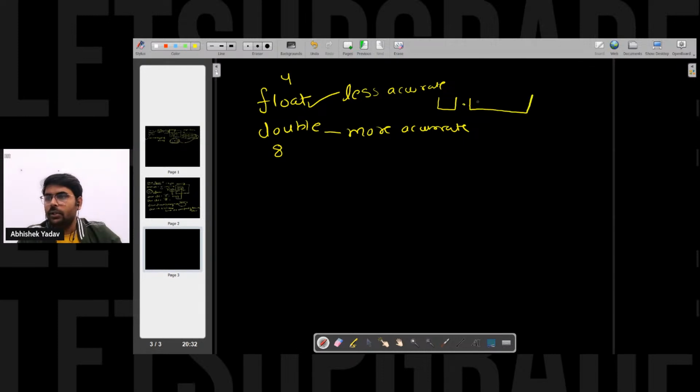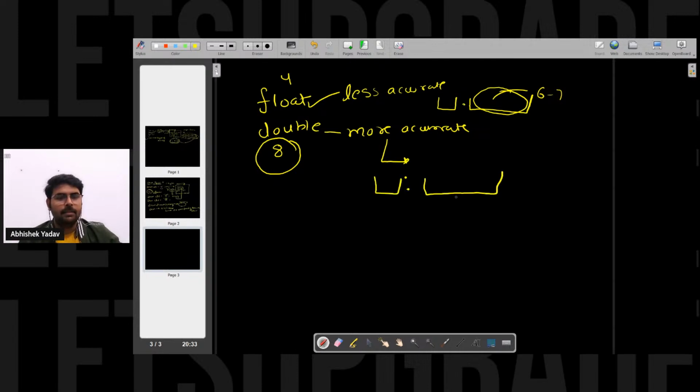Right. So in float, this decimal part can be up to 6 to 7 decimal digits, right? And in double, since the size of the memory block is bigger, I can store bigger data inside that memory block, right? So here, this is my integer part and this will be my decimal part. Here in the decimal part, it can be up to 11 to 12.